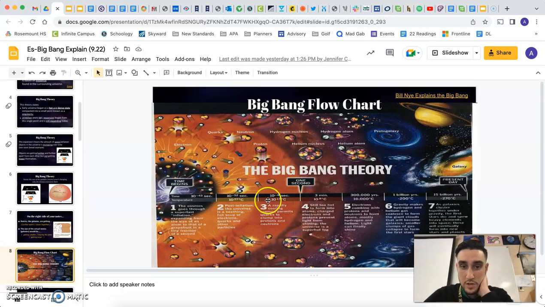I mean, look at the temperatures we're talking about here. 10 to the 27th degrees Celsius. That's like melt your face off heat, okay? 10 to the 27 is 10 with 26 or 27 zeros behind it. Insanely hot. And then we see as time progresses here, going from 10 to the 27th to 10 to the 13th to 10 to the 8th, gradually it's getting cooler.